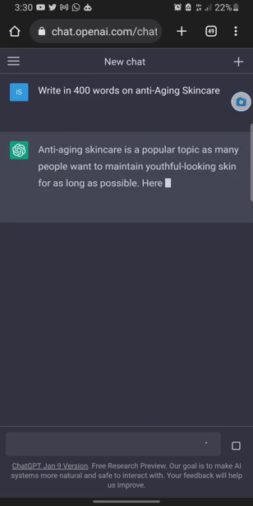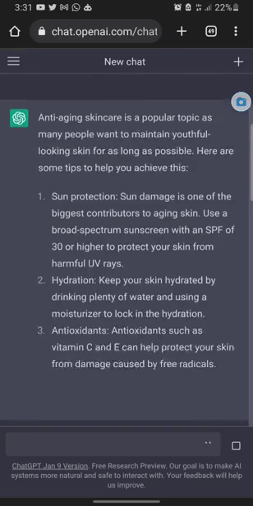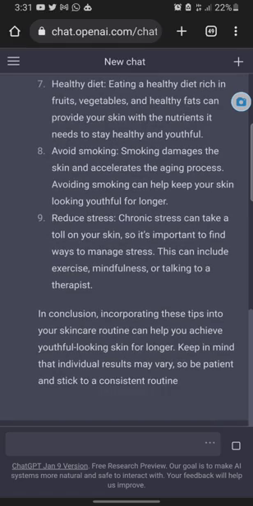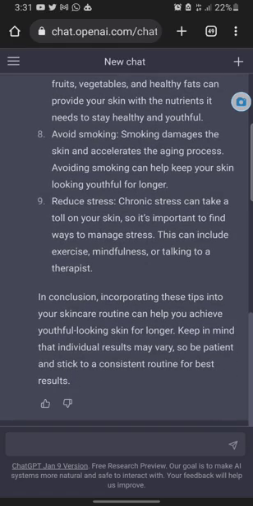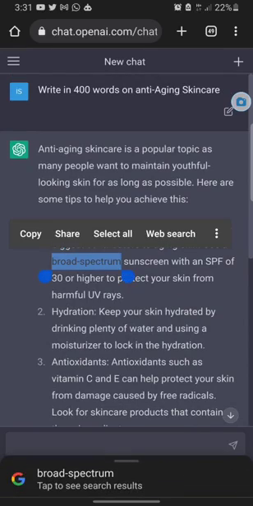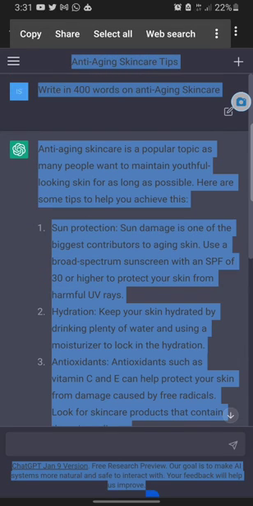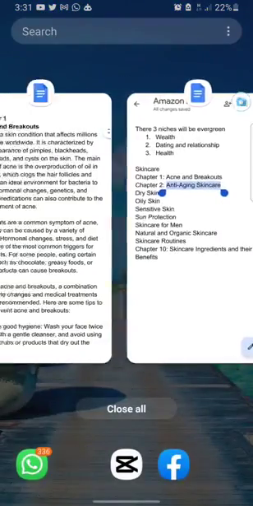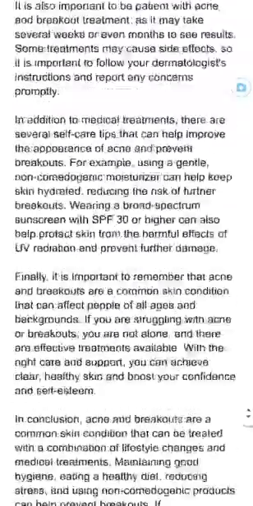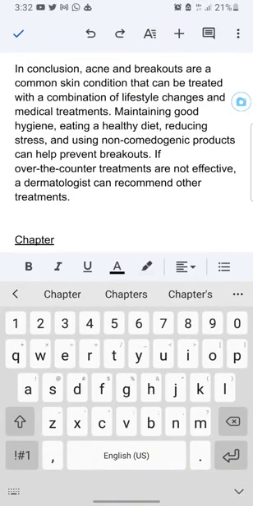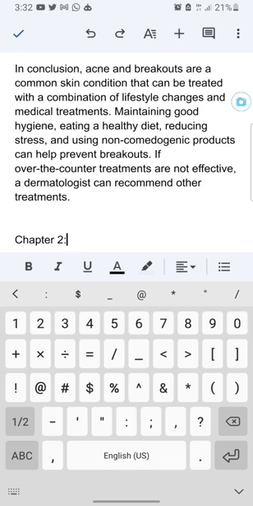All right, so it has started writing for us. So now it is adding a conclusion. All right, so if you don't want this conclusion here, you can ask it to continue and it will continue, right? Me, I just want to stop here. I'll select all, I'll copy and come to this book. I'll write here to be chapter 2. All right, so chapter 2.